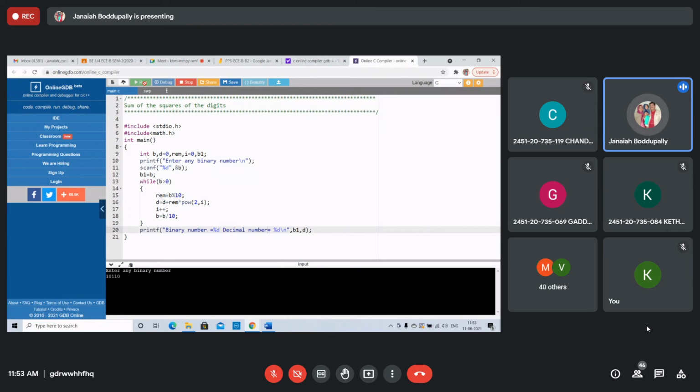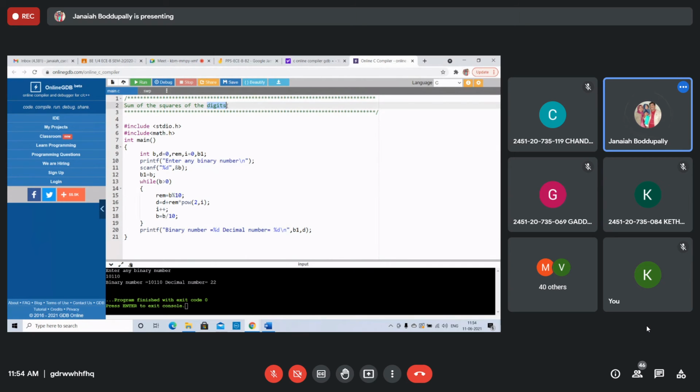What's the equivalent value? 2 plus 4 is 6, 6 plus 16 is 22. Check it: 2 power 0, 2 power 1, 2 power 2, 2 power 3, 2 power 4. 16 plus 4 plus 2, you'll get 22. Binary number equal to 1, 0, 1, 1, 0. Decimal number equal to 22.